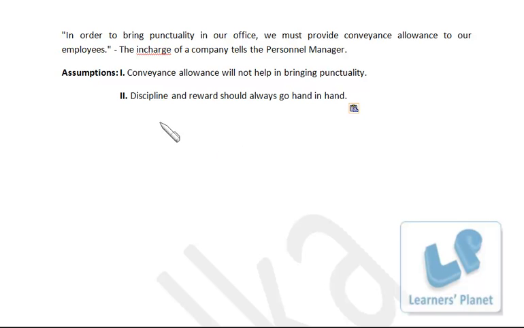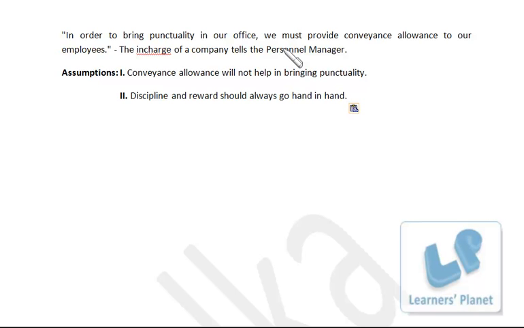Second assumption: discipline and reward should always go hand in hand. The same thing, because if they are giving convenience allowance and because of that they are able to bring punctuality, that means what? Why are people being punctual if they get conveyance allowance? Because they are getting a reward.